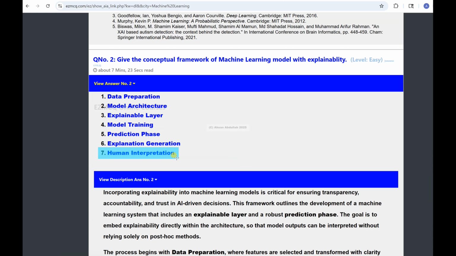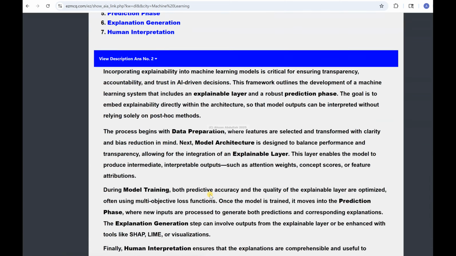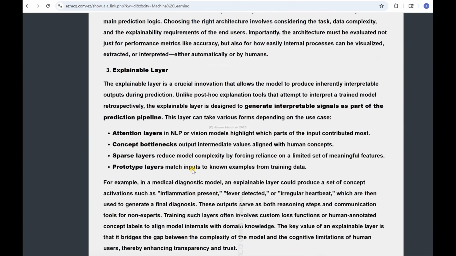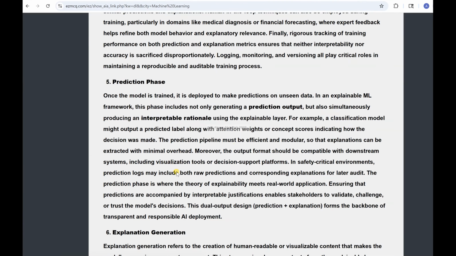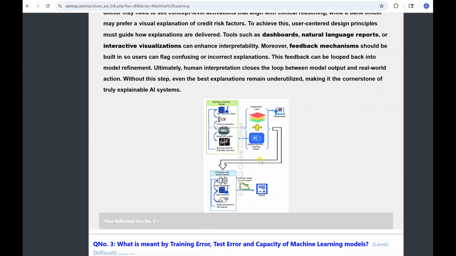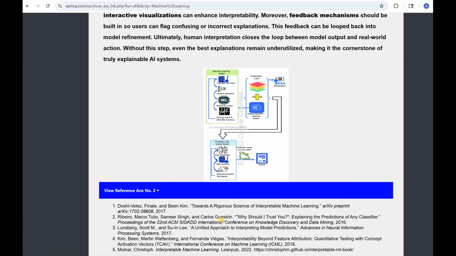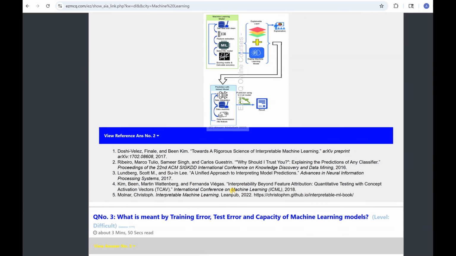That helps the domain experts, not the algorithm experts, and the stakeholders, who may not be domain experts, they could be investors, to make informed decisions based upon the outputs of the model. So it's not only technical, it is human driven also. I would suggest you read all of this and spend some time matching these explanations with this very nice diagram. And if you're interested, these references are available here.